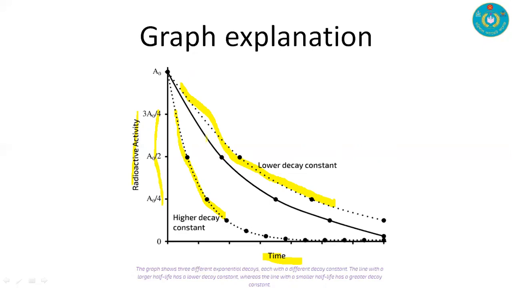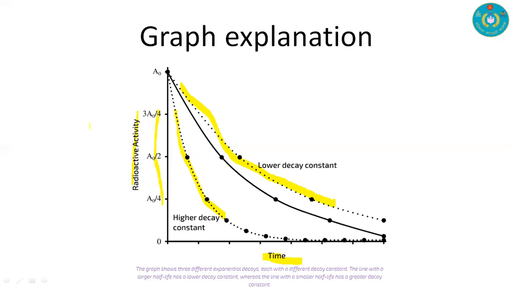The graph shows three different exponential decays, each with a different decay constant. The line with a larger half life has a lower decay constant, whereas the line with a smaller half life has a greater decay constant. The relation is vice versa.